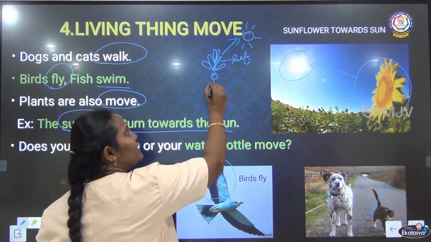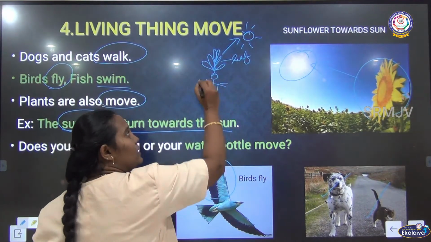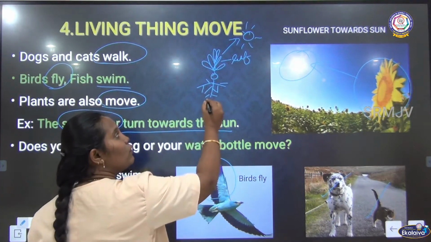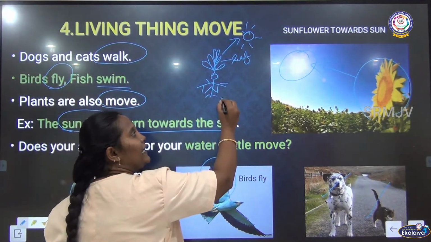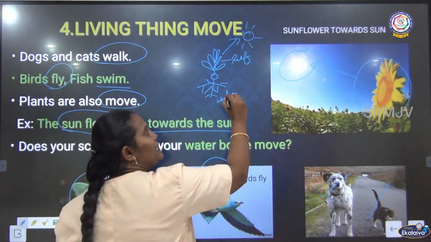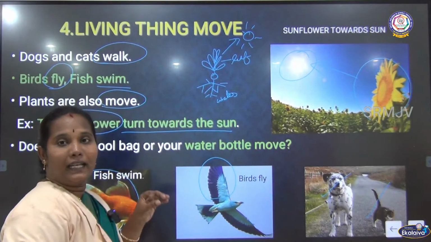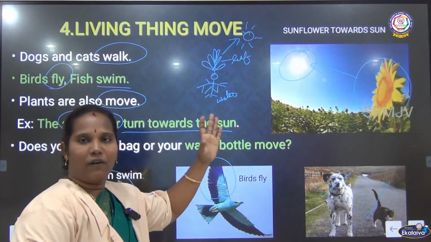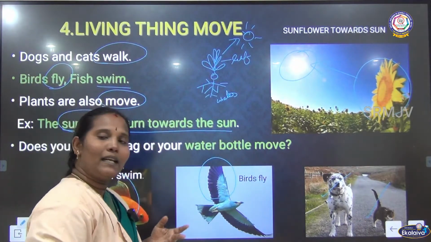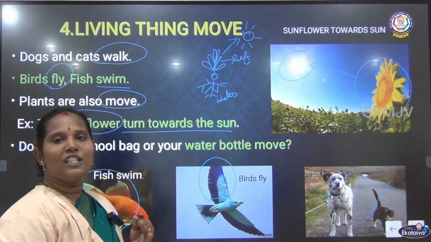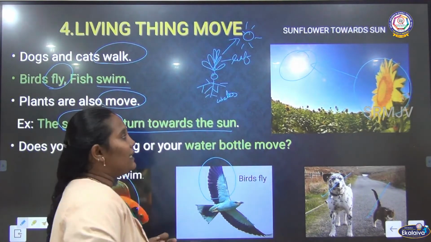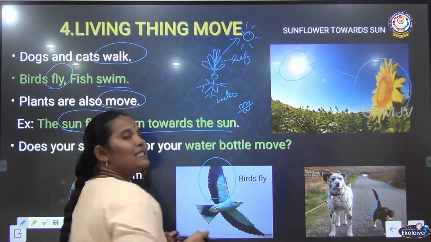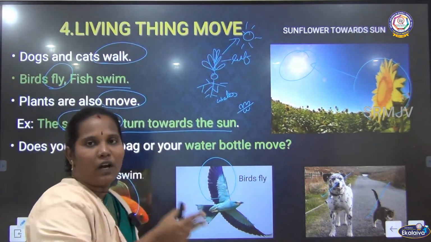As well as that, the root system, the root also grows inside the soil. How are they moving? Wherever they can get water, they move to those places. On that side they are also moving. This is the movement of plants. Apart from this, we can give many examples. You know the touch-me-not plant, don't you? If you touch the plant leaf, it curls its leaf. This is one of the movements.